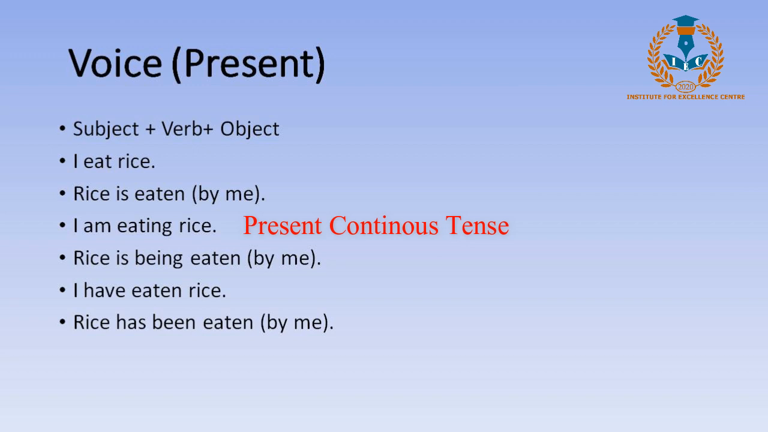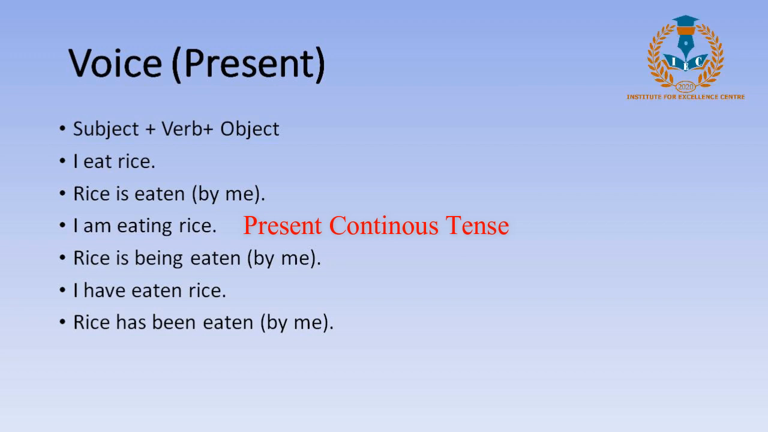I am eating rice. Now, "I am eating rice" has to be changed to the passive. In the first instance, what we did was write "is eaten" to imply that it's in the simple present tense. Now what are we going to do when we are changing an active sentence in the present continuous tense to passive?